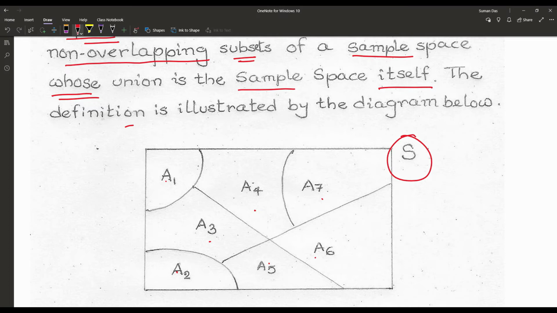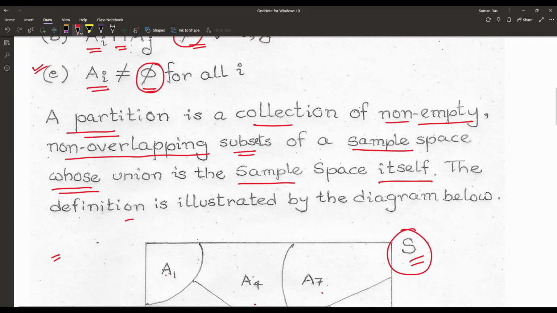They are also not overlapping, that means the pairwise intersection is phi. There is no common part between A1, A2, A3, A4, A5, A6 or A7. And the union of all the events gives us the sample space, so the first property holds here.